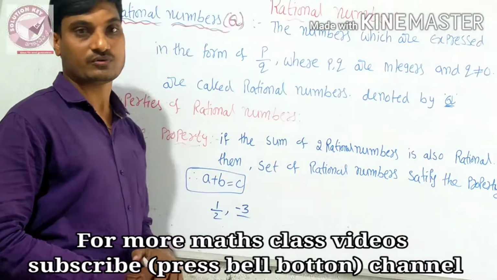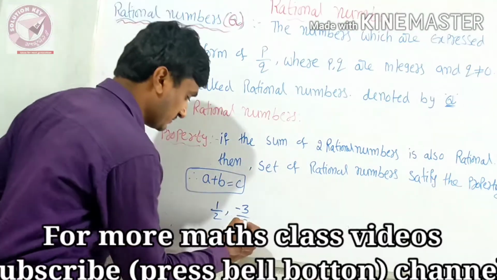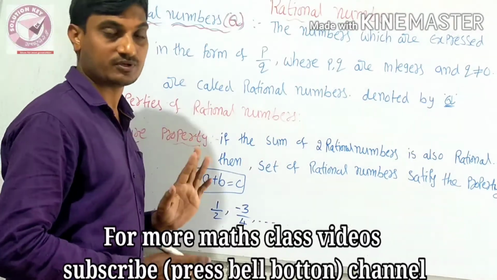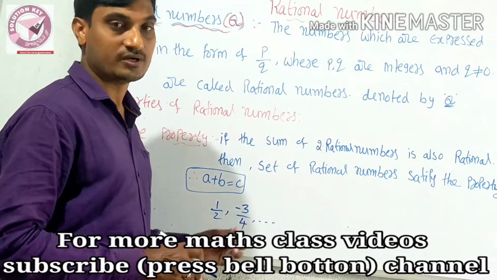Once it is 0, that value is infinity. Like that, all numbers that you can write in p by q form are called rational numbers.